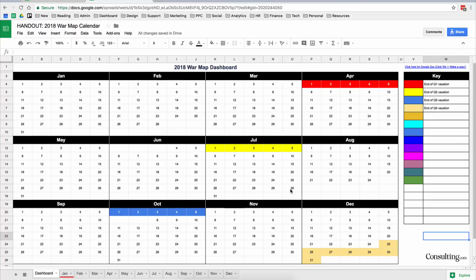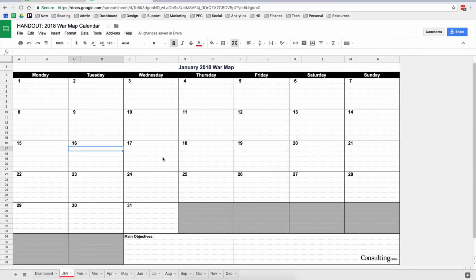We tend to think that a year is a long amount of time, a huge amount of time, but plotted on a dashboard like this, it actually looks very short. And so it really puts things in perspective and allows you to view the whole year just on one page. What I like to do is plot my major initiatives and major things and milestones on this dashboard here, and then drill into each individual month and then plot the individual days.